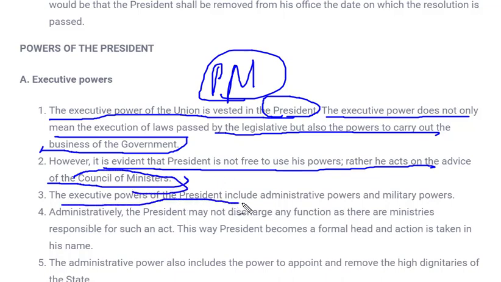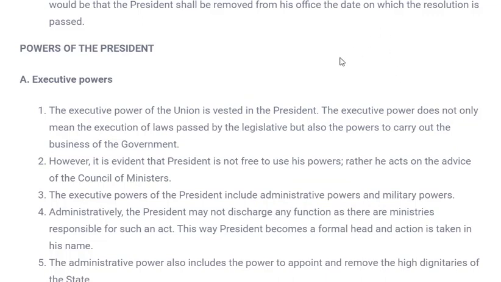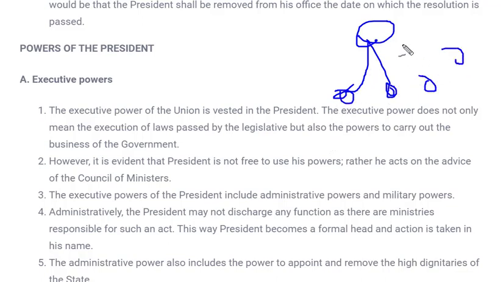The executive power of the president includes administrative power and military powers. Here it is important that military powers are also vested in a president. Administratively, the president may not discharge any function as there are ministries responsible for such acts. That means in the proper hierarchy, if you become an IAS, you will be heading a district and you will take decisions for everything happening in your state, but you will not directly go and do any activities. You will ask certain departments to do those activities.